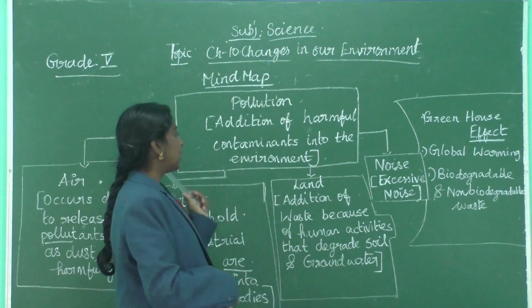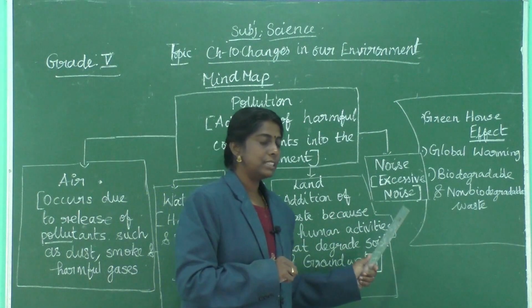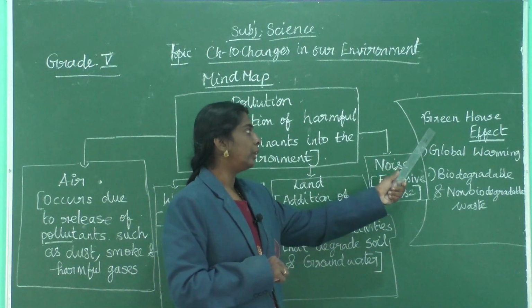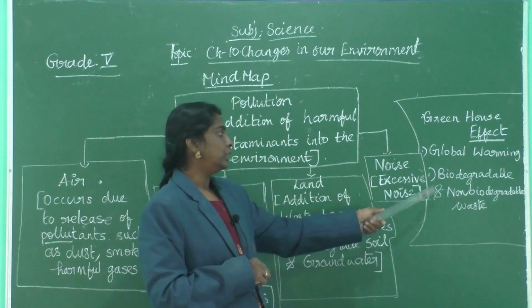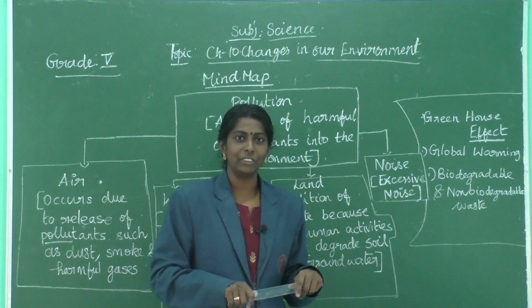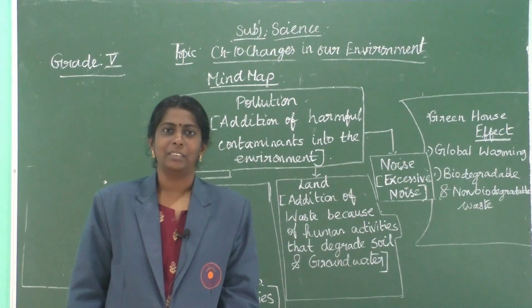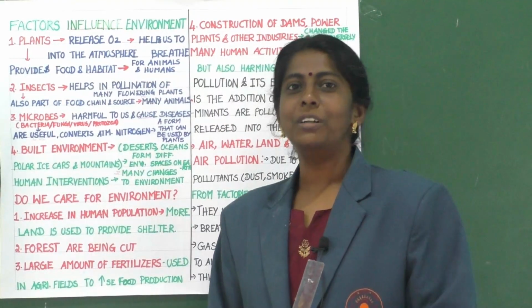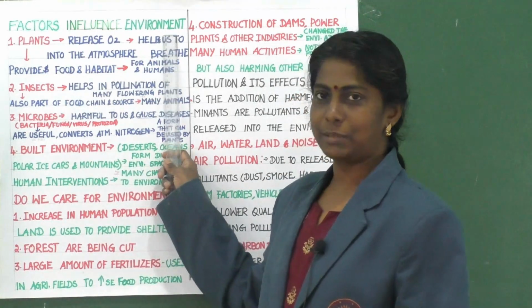So here are 4 different types of pollution. Apart from this, we are also learning about greenhouse effect, global warming, biodegradable and non-biodegradable waste. Clear, children? Let us learn one by one in detail. Now let us learn about factors that influence the environment.